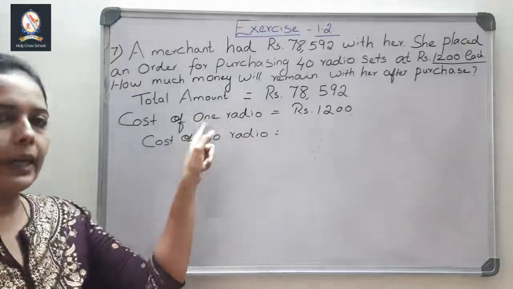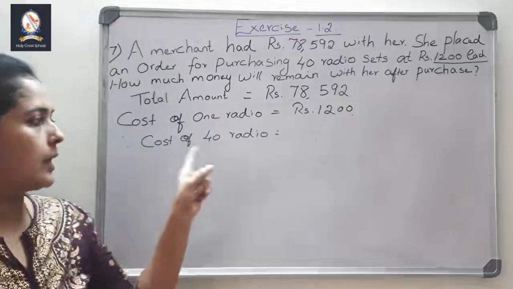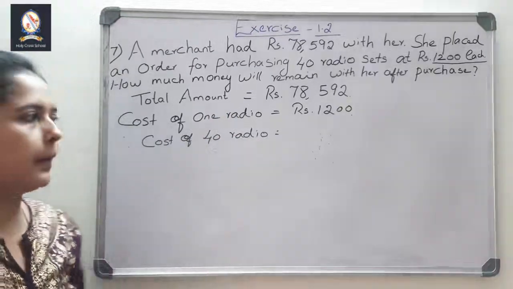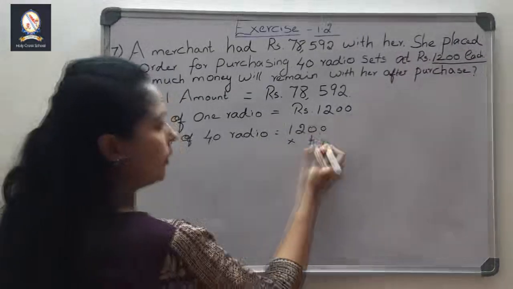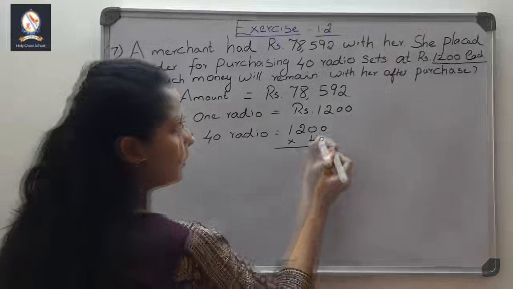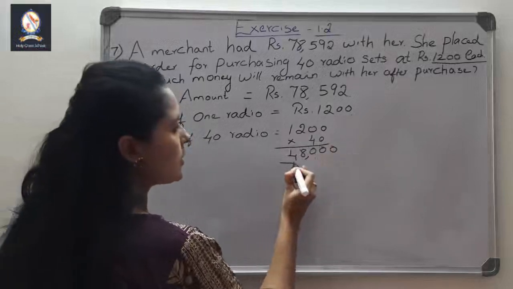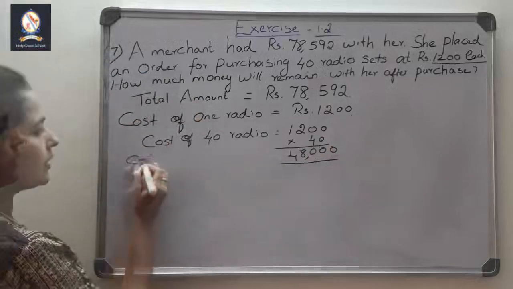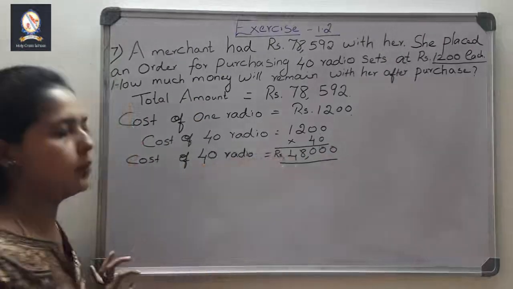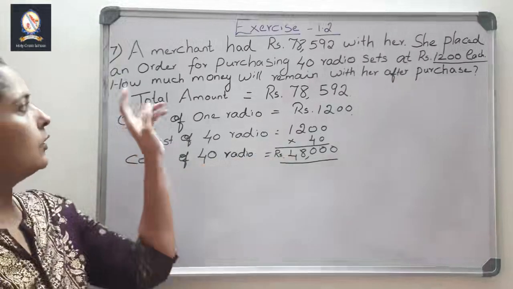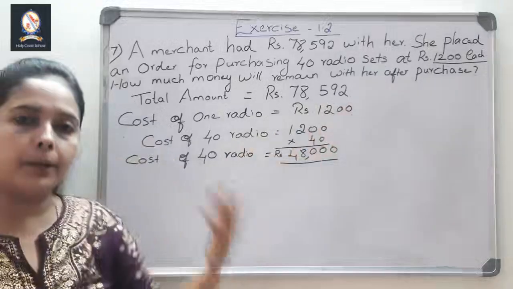Okay. So here they have given one price. Cost of 1 item. They ask for many. So you should multiply. So what you have to do? 1,200 into 40. Put this 0, 4 into 0, 0, 4 into 0, 8. So how much is the cost of 40 radio set? Cost of 40 radio is equal to rupees 48,000. Okay. Now look at the question. How much money will remain with her after the purchase?